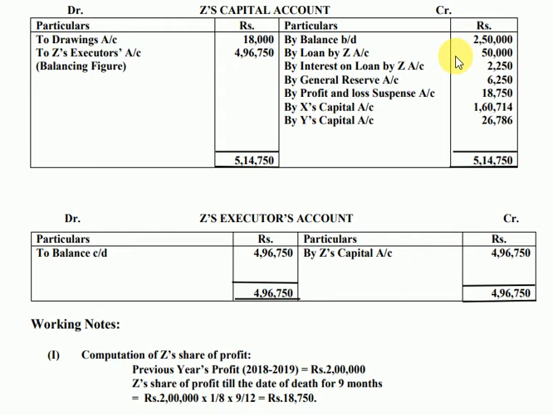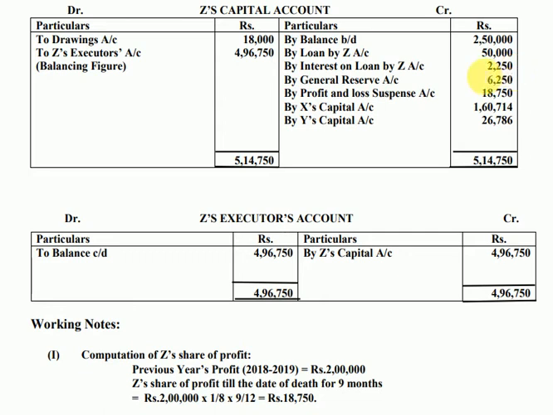Since he's dying, he should get this money back. I repeat, the entry is Z's loan account debit to Z's capital account. This is the interest on loan by Z, 2250, and the entry is interest on loan from Z's account debit to Z's capital account.